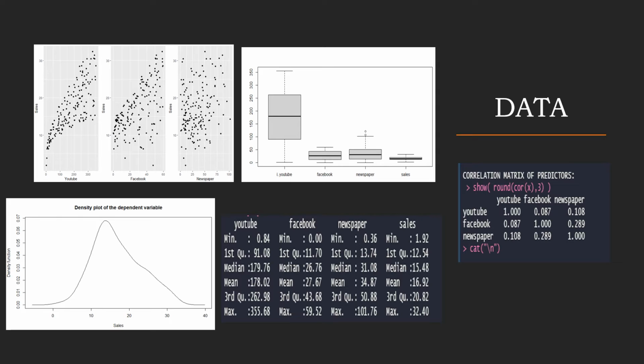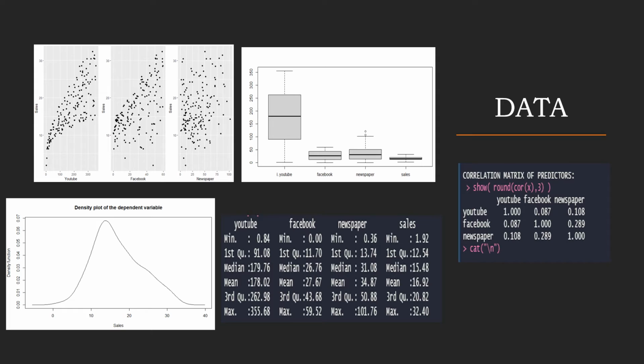To understand our data, we implement various statistical calculations and visualizations. As evident from the statistical analysis of the data, YouTube has a negatively skewed distribution as the mean of the data is less than the median, whereas Facebook and newspaper are positively skewed as the mean is greater than the median.